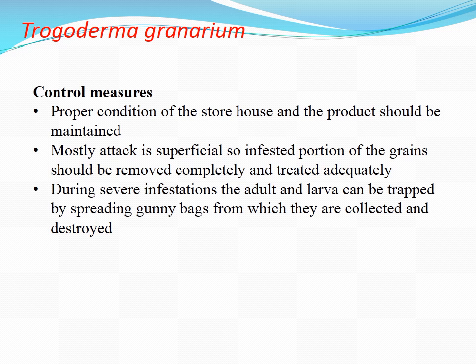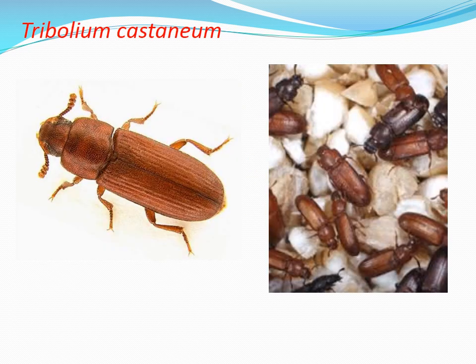During severe infestation, the adults and larvae can be trapped by spreading gunny bags. Usually the larvae and adults come and stick to these gunny bags. They are collected along with the gunny bags, and destruction is by burning these gunny bags. This is Tribolium castaneum.